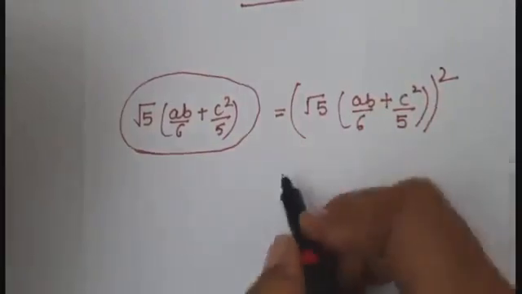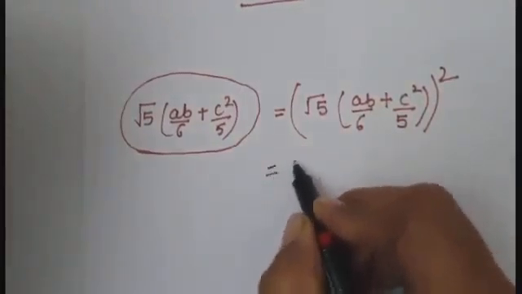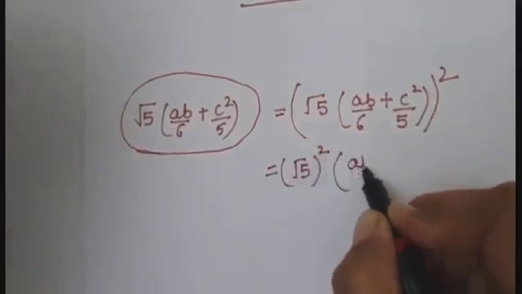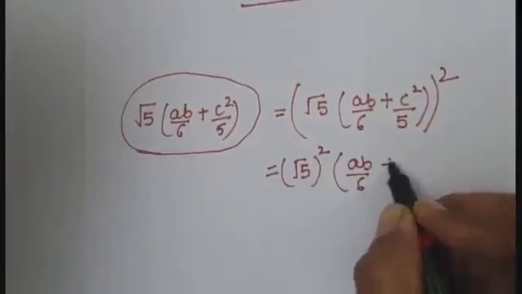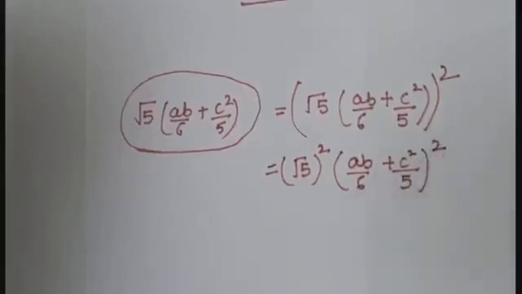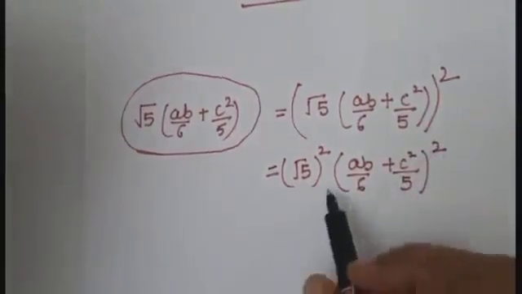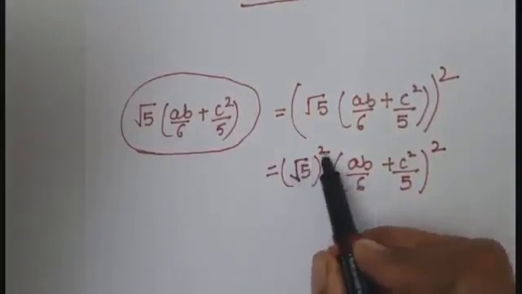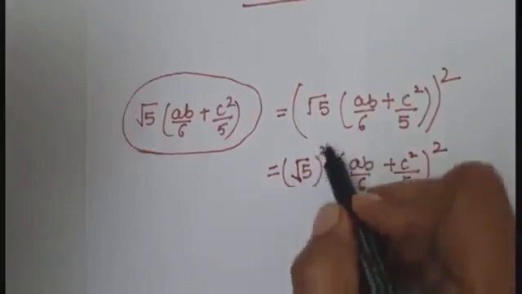Now, can I write like this? Root 5 square AB upon 6 plus C square upon 5 square. Now, this root and this square we can cancel.